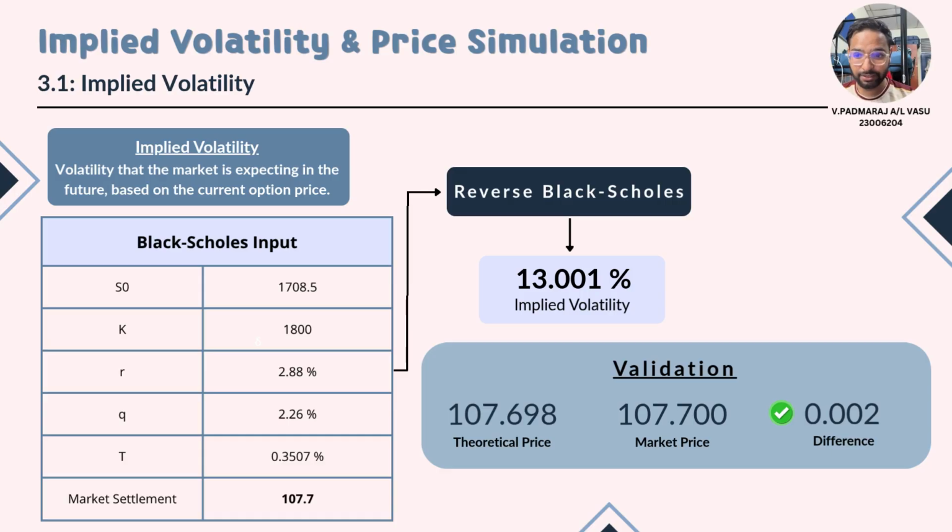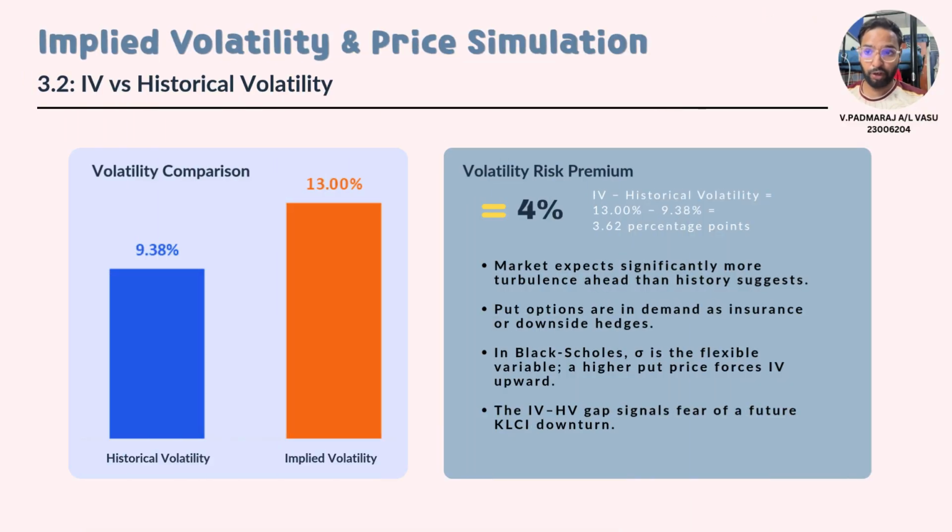Plugging it back, it gives a theoretical price of 107.698, just 0.002 away from the market price. So as such, our implied volatility is confirmed. Now we will be comparing our implied volatility of 13% with the historical volatility of 9.38%.